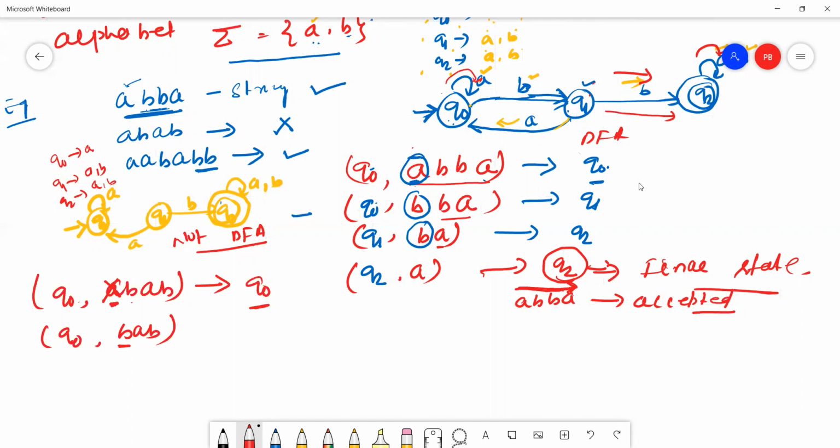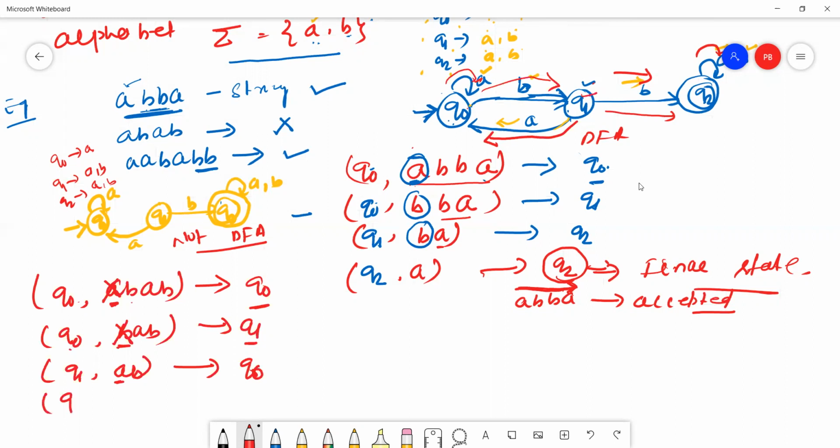Q0 reads B and goes to Q1 state. Then the next state is Q1. B is already consumed. The remaining string is A B. Q1 reads A and goes to Q0.